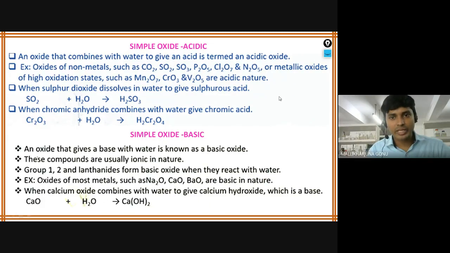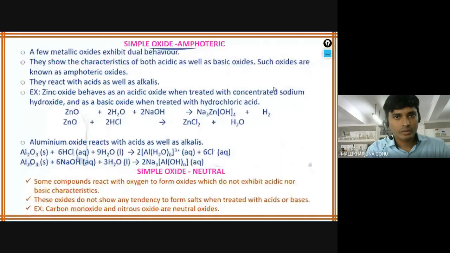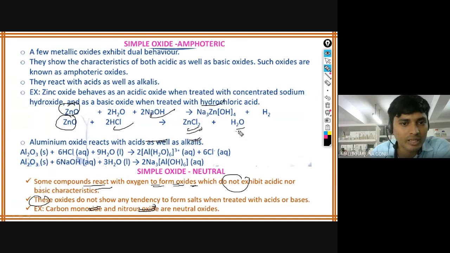Next one is amphoteric. I said already, an example is zinc oxide, which can react with both acid and base. So this type of complex compounds can be formed, and salts plus water can be formed here.